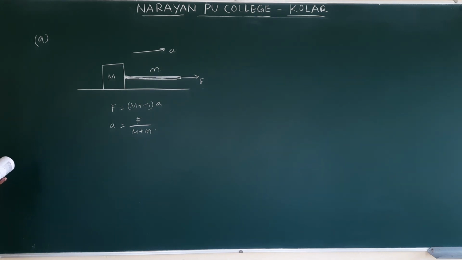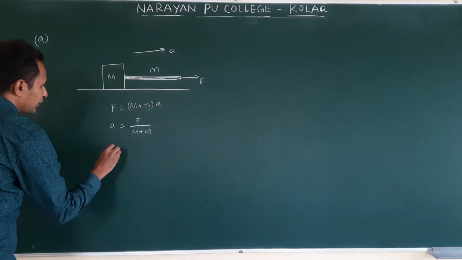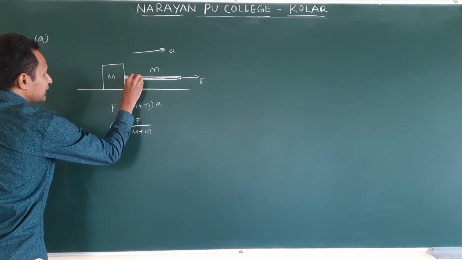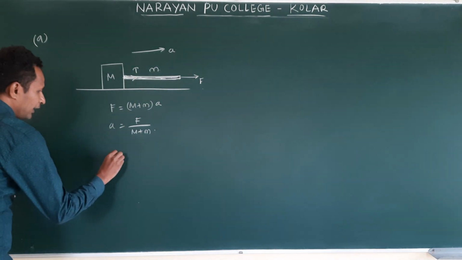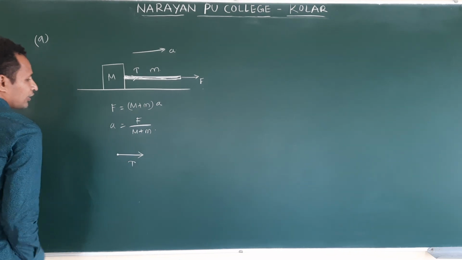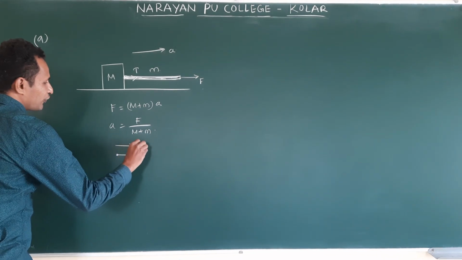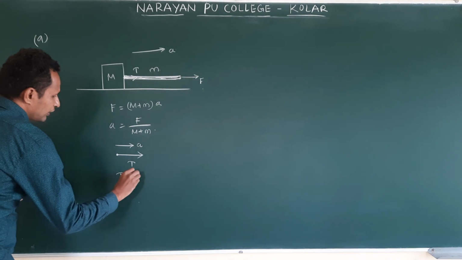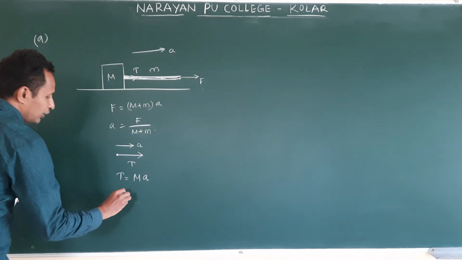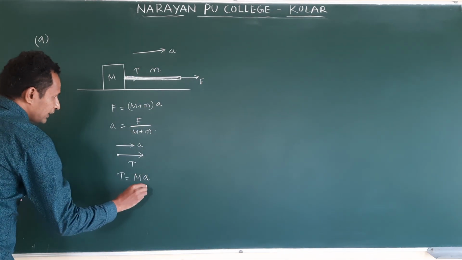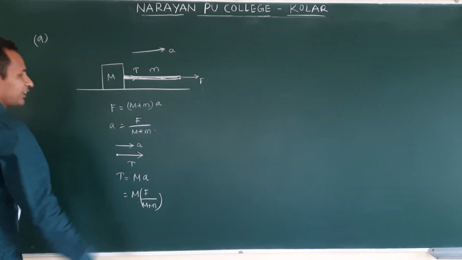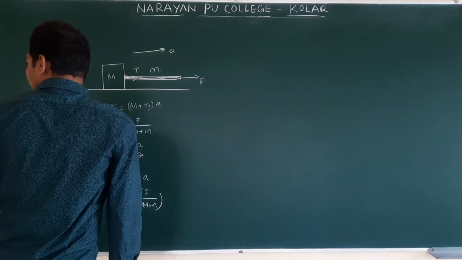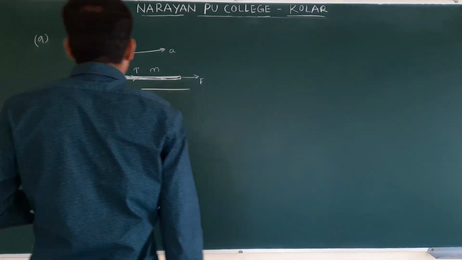What did they ask? Find the tension in the rope at the junction. Now, at this point, tension acts in this direction. Tension is only pulling this. Clear? So the free body diagram is tension T, and acceleration is also in the direction of A. Then T is equal to what? M into A. What is A? F by M plus m. This is over.